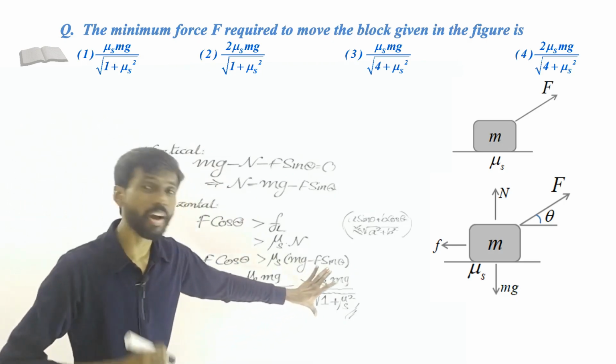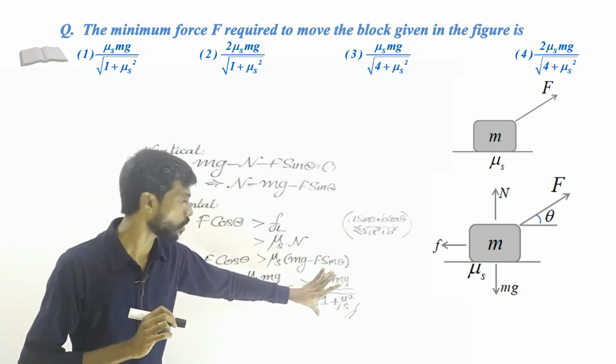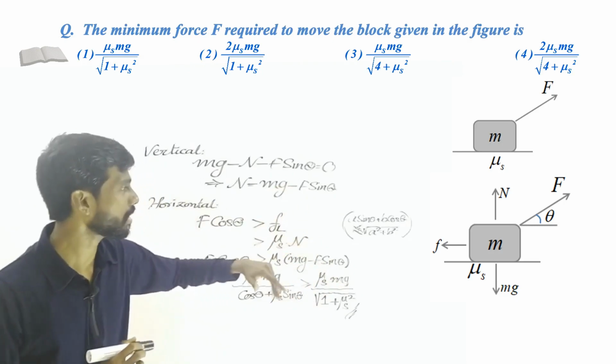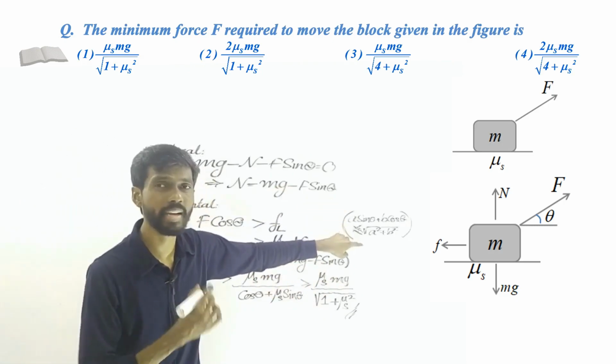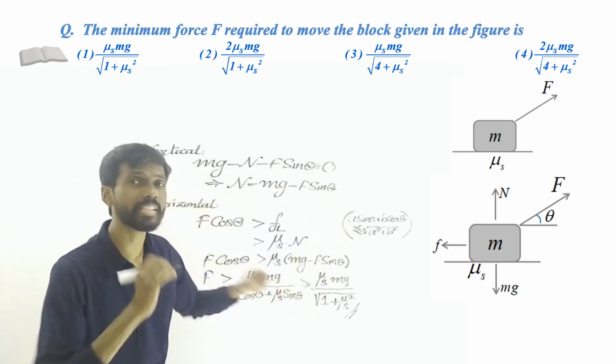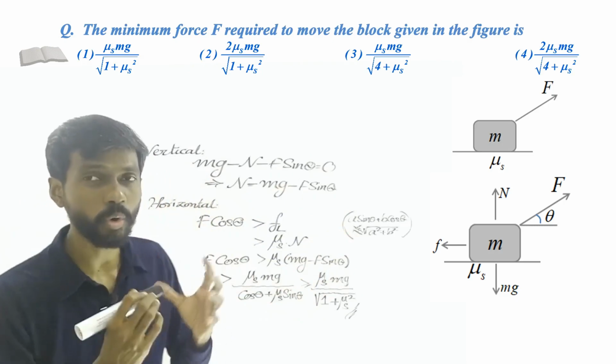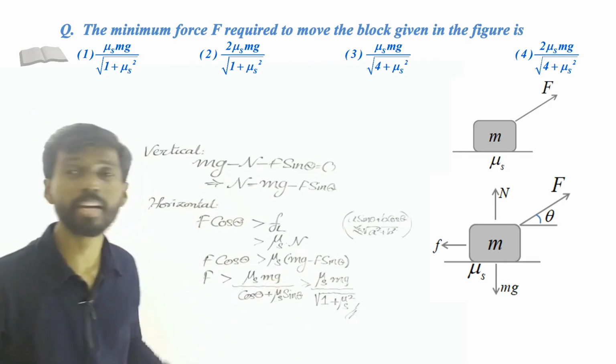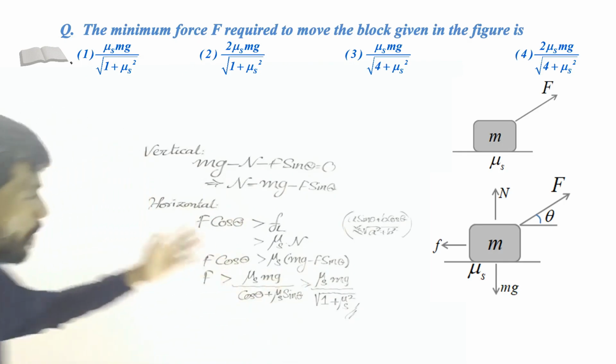But this is not the horizontal force, right? This force is the minimum only when it makes some angle theta. If you solve this equation, you will get that angle theta. We don't need that, but this is the minimum possible force that can move this object, right? So that is the answer, mu s mg divided by root of 1 plus mu s squared. Okay.